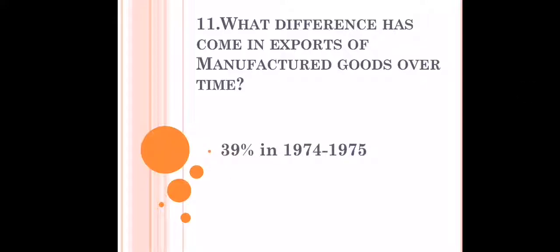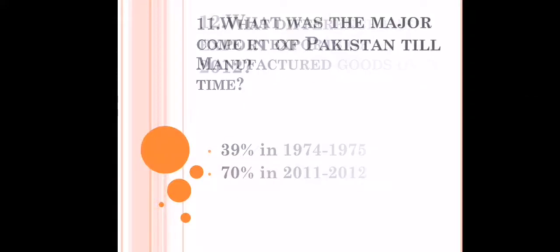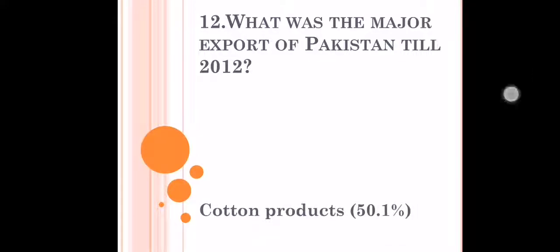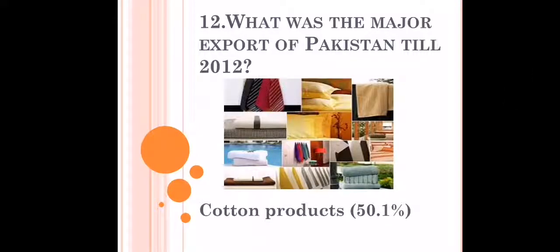So in 1974 to 1975, it was almost 39%, and in 2011 to 2012, it is about 70%. And what was the major export of Pakistan till 2012? Basically cotton products. As you all can see, different sorts of products of cotton were being exported till 2012. It was our major export, almost 50.1%.